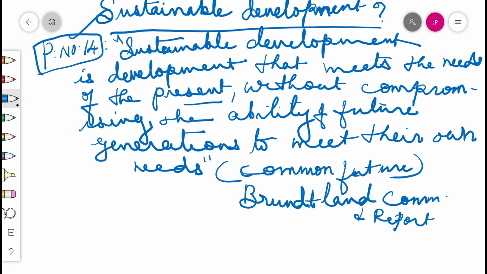This topic we are learning already in geography also. These are all interdisciplinary topics and it's needed for the sustainable development of our country, human beings and our ecosystem and so on and so forth. Page number 14 in our textbook.